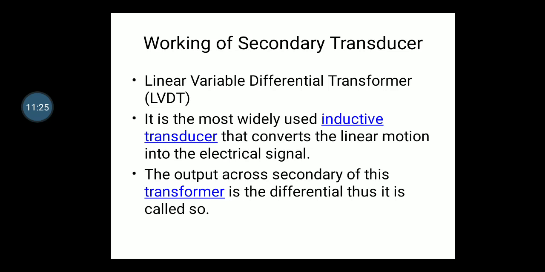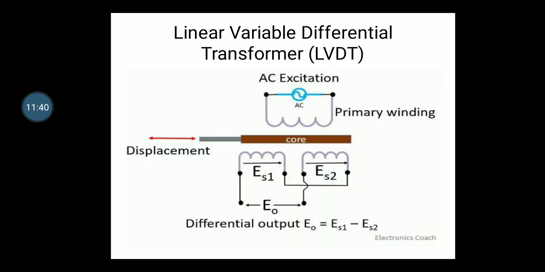So the output across the secondary of this transformer is differential. Differential means, as we will see in the diagram, the output is the difference of something. That is why it is known as differential. Now what that something is, we will see when we look at the diagram.